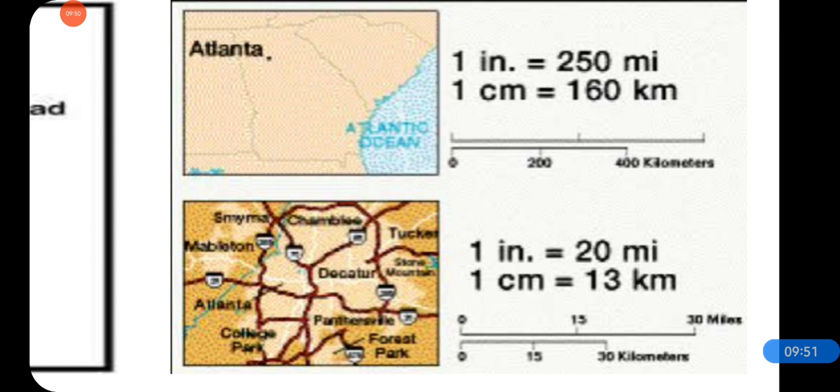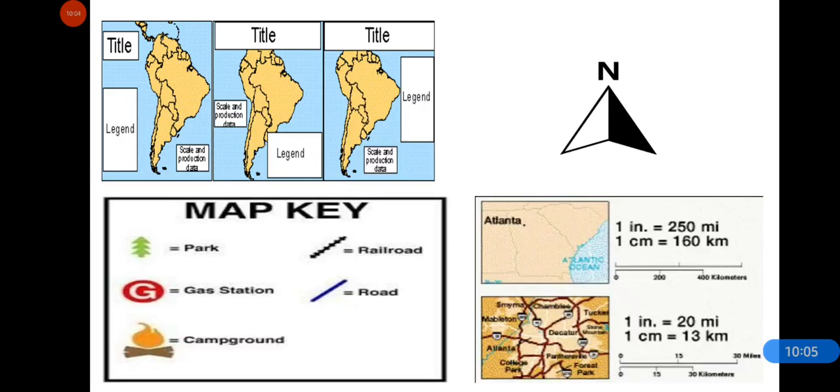So with the help of scale, you can know that 2 inch will be 500 meter. So we can find the distance between two places with the help of scale. So these four things, title, direction, legend and scale, help us to read the map. They are known as the elements of a map.